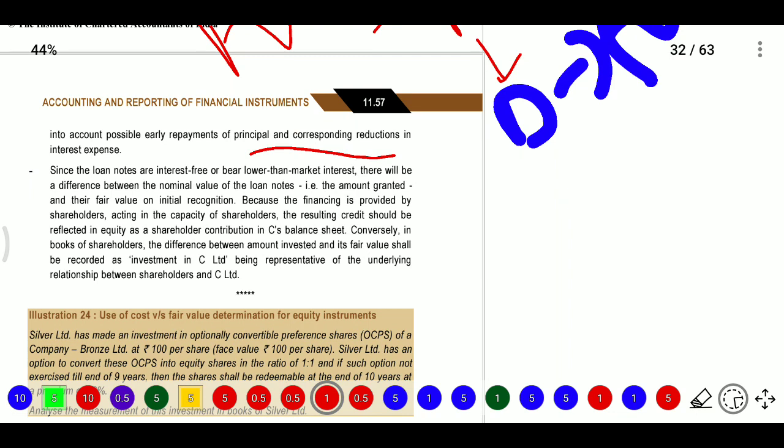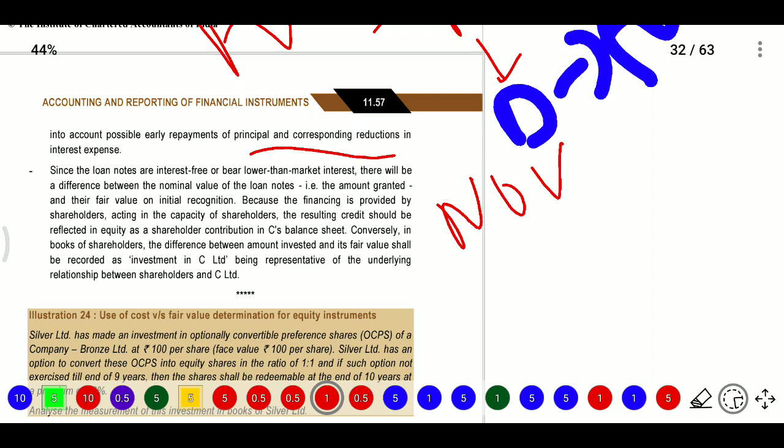Next year, since the loans are interest-free loans, where interest is lower than the market interest, there will be a difference between the nominal value of the loan and the amount granted and the fair value at initial recognition. So some difference will arise when we consider the present value of the loan. In the year, because the financing is provided by shareholders acting in the capacity of shareholders, the resulting credit should be reflected in equity as shareholders' contribution in C's balance sheet.